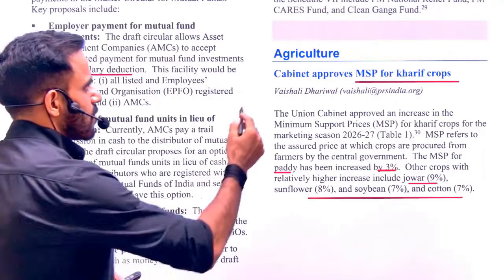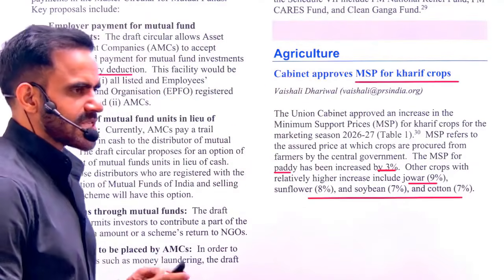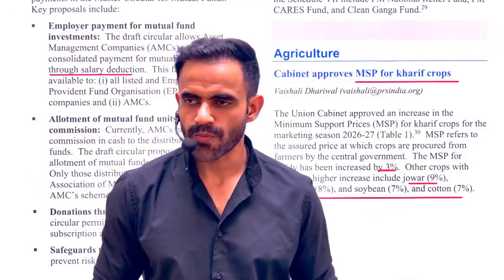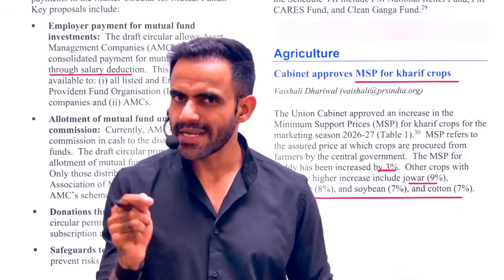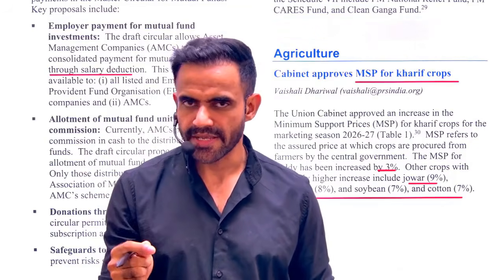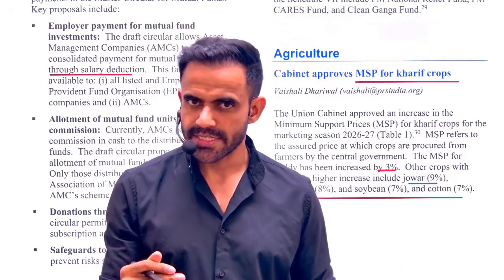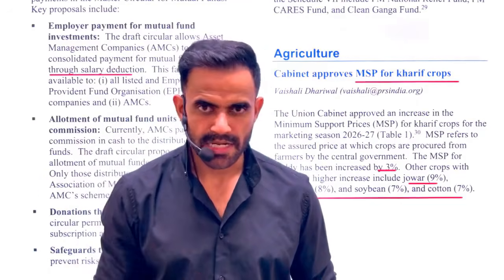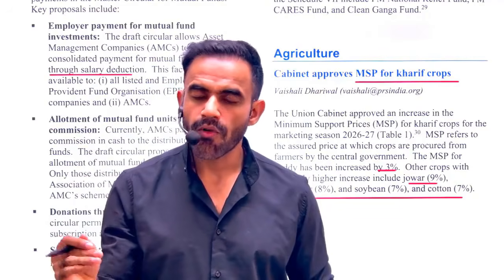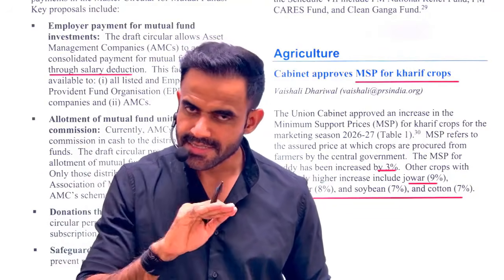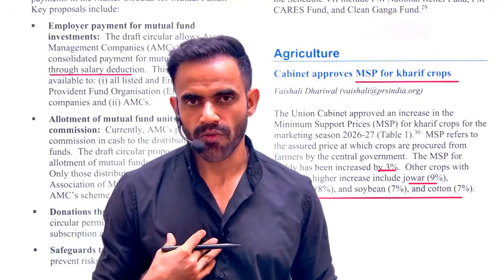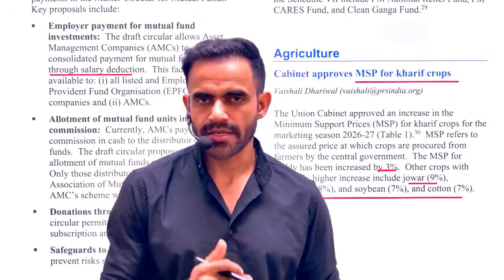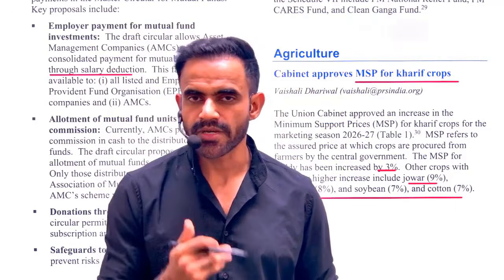Next is related to MSP. As far as MSP and FRP are concerned, just remember 2-3 things. A, MSP is minimum support price. In a very simple sense, the government announces these prices and simply says that we are going to offer you this price. If somehow you get a better price in the market, please sell in the market. If no one is willing to offer you a better price, then this is the minimum price we are ready to offer you. So this is announced before the cropping season, in advance, so that the farmer can take an informed decision.